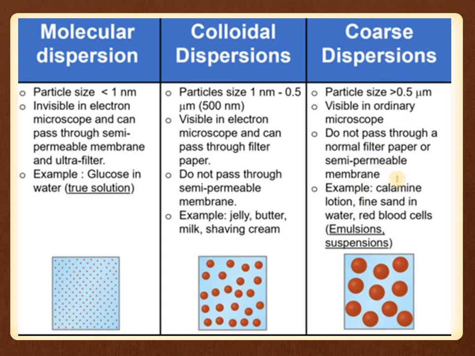This is the difference between molecular dispersion, colloidal dispersion and coarse particles. A coarse dispersion is your suspension or emulsion. A colloidal dispersion is your colloidal solution, and this is your molecular dispersion. So we can see that here the particle size is smaller, which is a true solution.